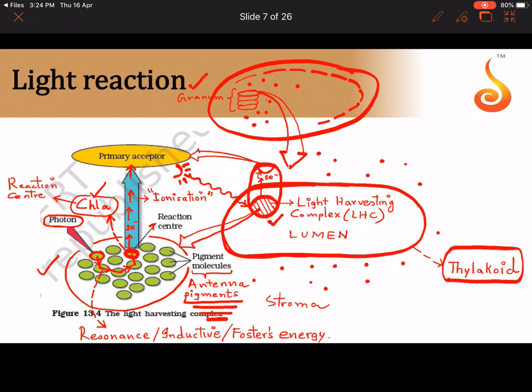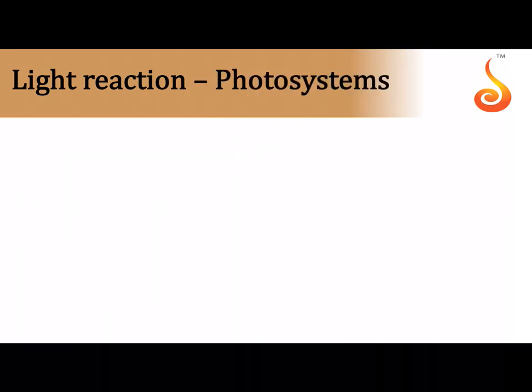Okay, so this resonance or inductive or Foster's energy is passed on to the central pigment sitting in the light harvesting complex, the chlorophyll A molecule. Then the chlorophyll A molecule will get ionized. Actually, in the reaction center there are two chlorophyll A molecules sitting there, so two chlorophyll A molecules give out two electrons. Who picks up the two electrons? The primary acceptor.